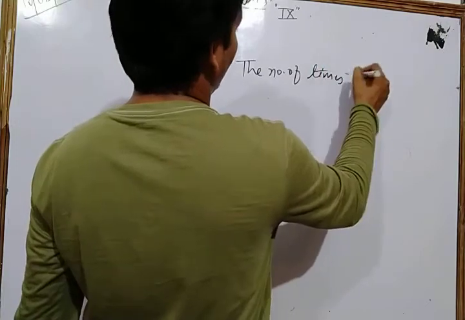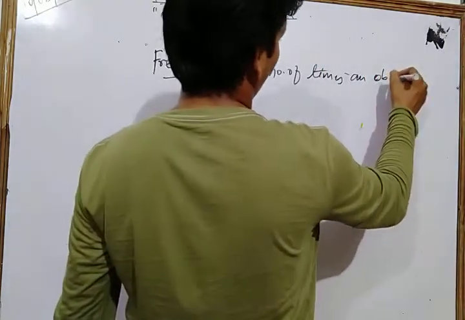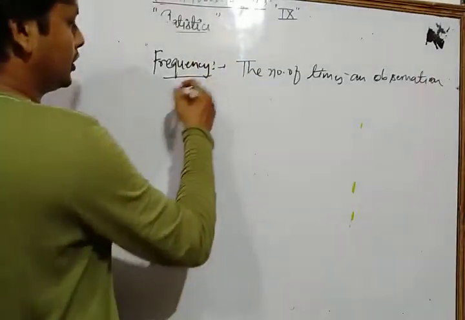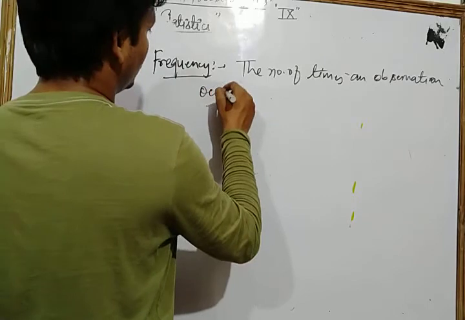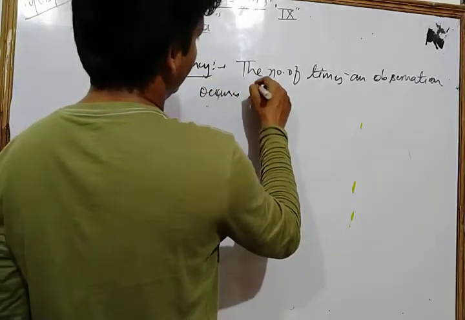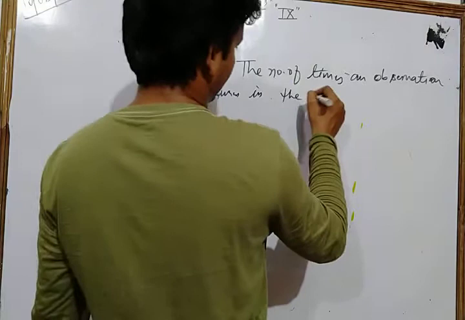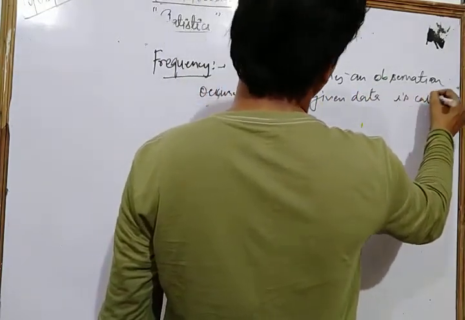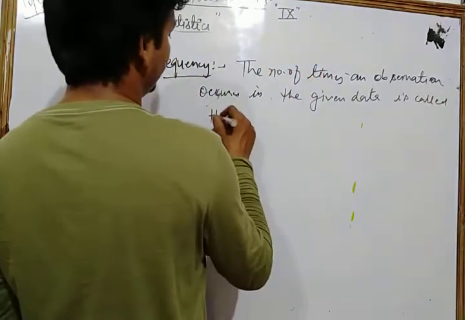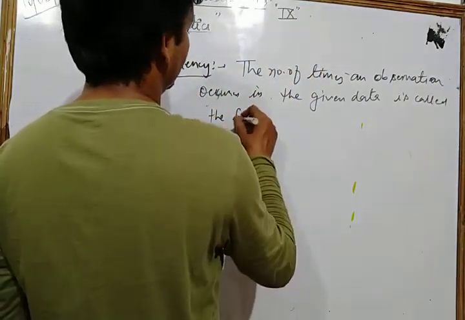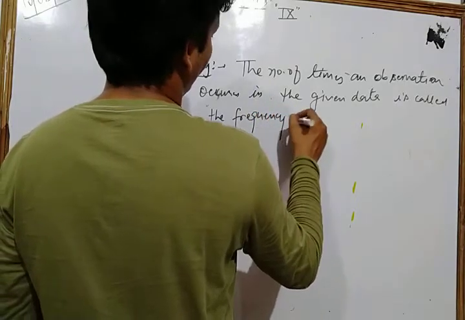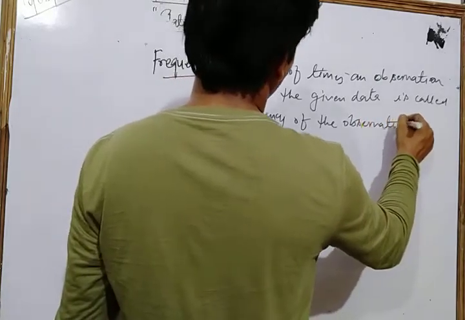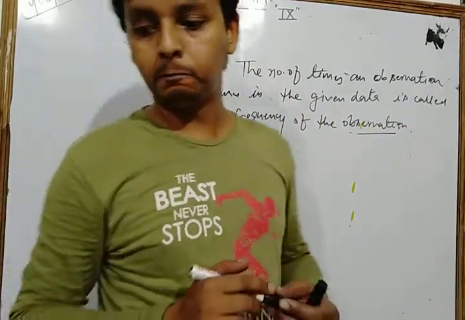The number of times an observation occurs in the given data is called the frequency of the observation.